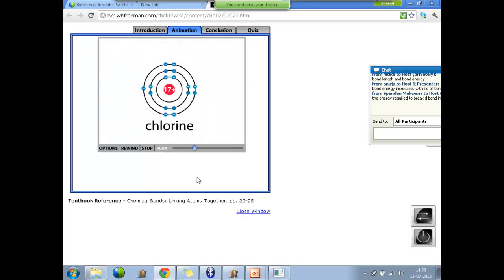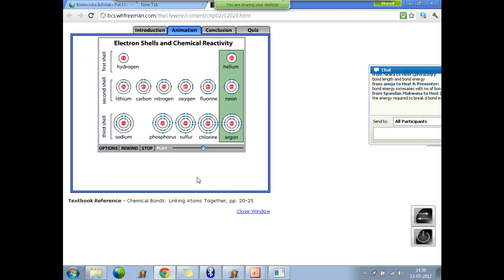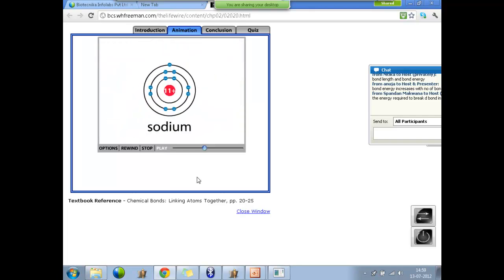Chlorine also has electrons in 3 electron shells, but its third shell contains only 7 electrons. In chemical reactions, chlorine has a tendency to gain an electron, filling this shell with 8 electrons. This tendency to fill the outermost electron shell with 8 electrons is known as the octet rule. Sodium has electrons in 3 electron shells, but its outermost shell contains just 1 electron. Sodium cannot receive 7 additional electrons to complete this shell. This would require a huge amount of energy. Instead, sodium has a tendency to lose its outermost electron, leaving this atom with 2 filled inner shells.